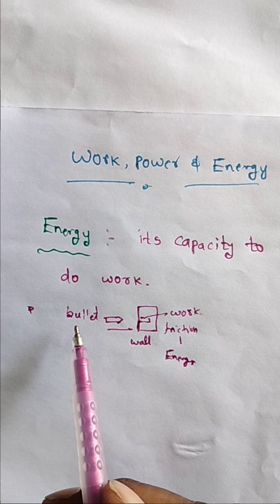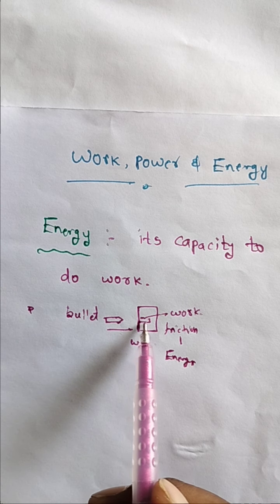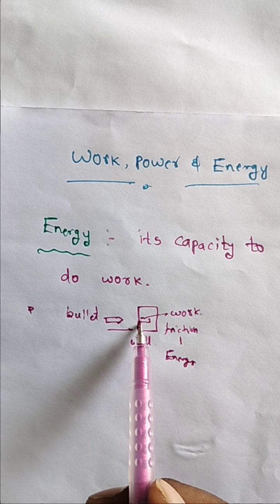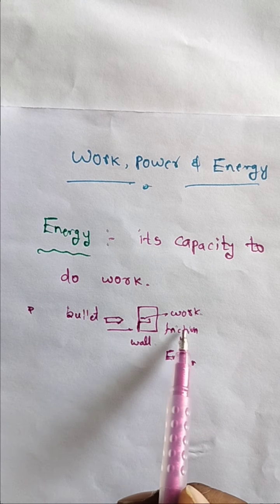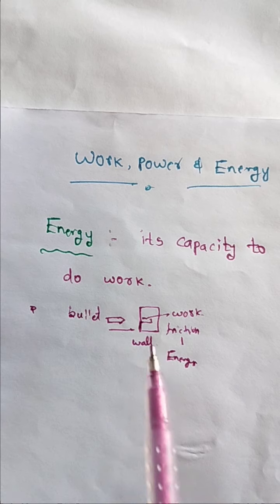So this bullet is penetrating inside the wall, and some work is done against friction. So this is the energy.